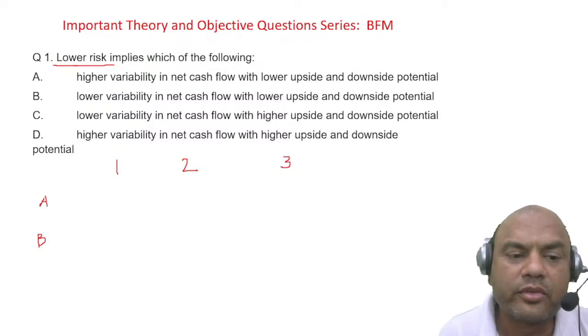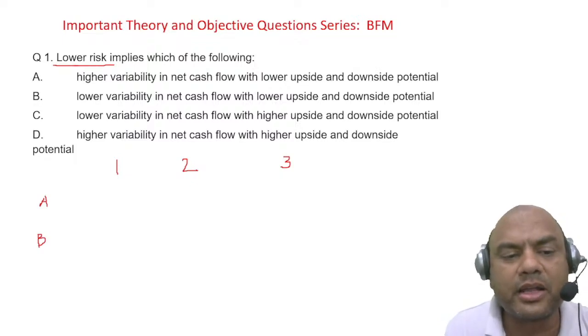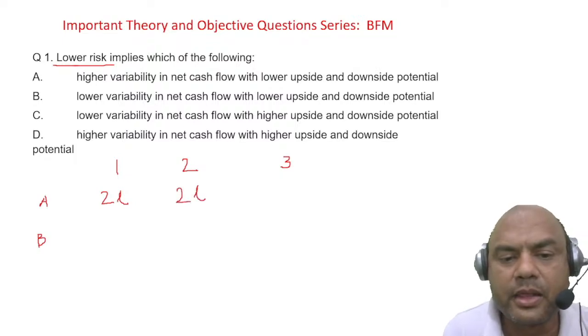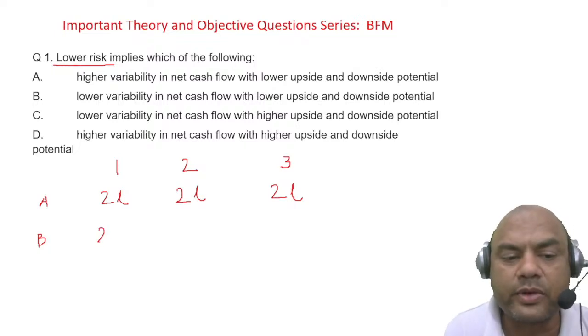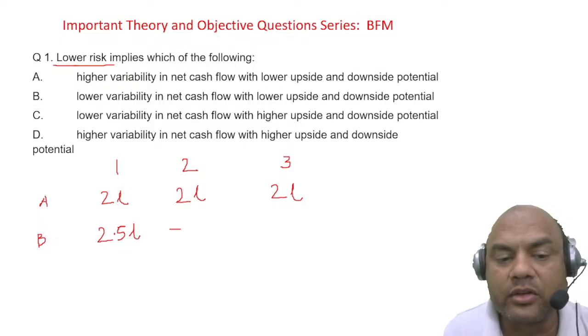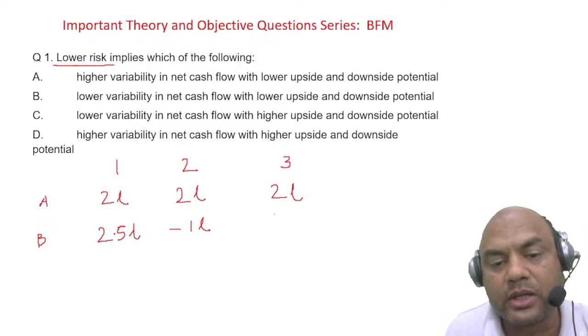Every year I'm getting 2 lakh rupees. 2 lakh, 2 lakh. In project B, in year 1 I am getting a return of 2.5 lakhs. Next year I am getting a negative return of 1 lakh. Third year I am getting a positive return of 4 lakhs.